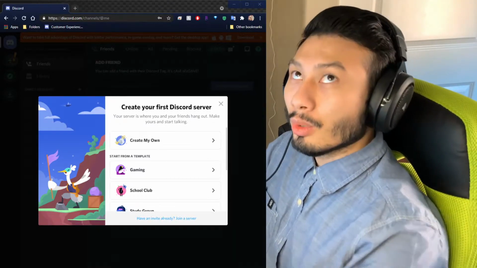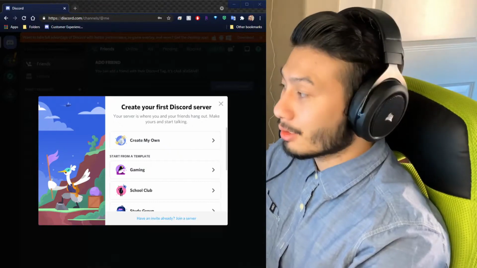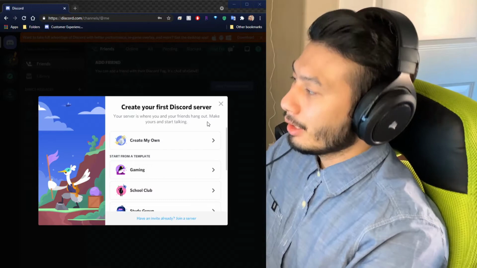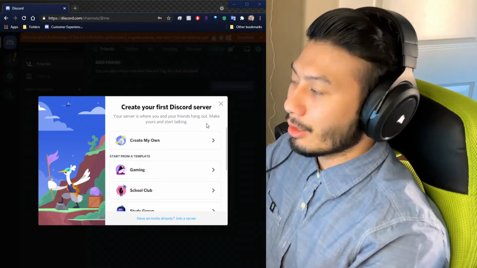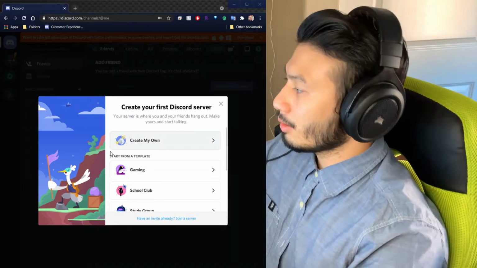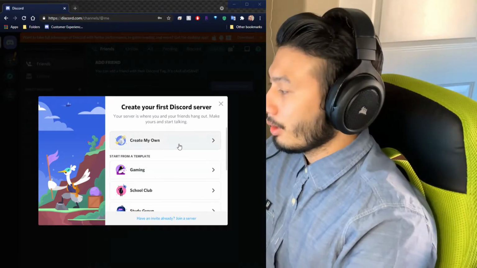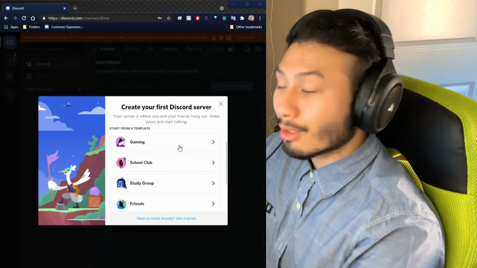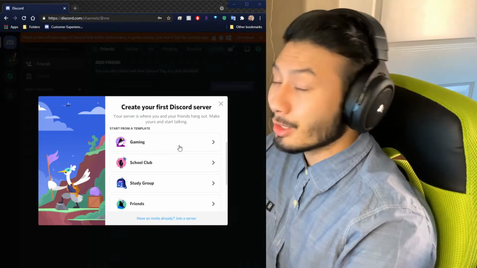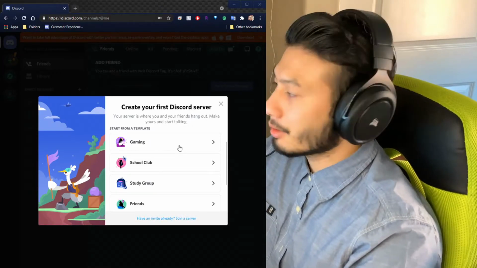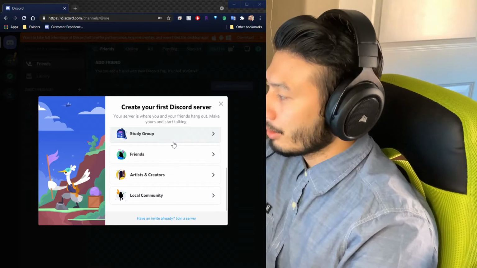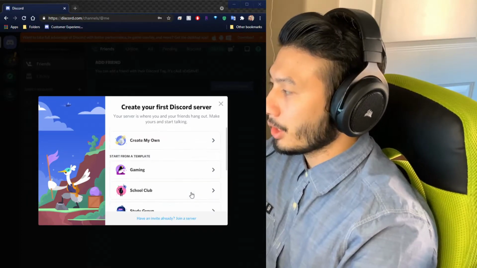once you sign on and create an account on Discord, you'll be prompted with this screen right here. It says create your first Discord server. Your server is where you and your friends hang out and start talking. So it says right here, create your own server. They have templates already made so you don't have to do any work unless you want to edit it later. But here they have gaming, school club, study group, friends, artist creators, and local communities.